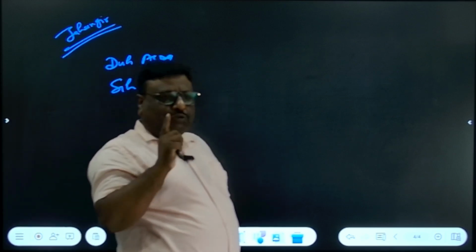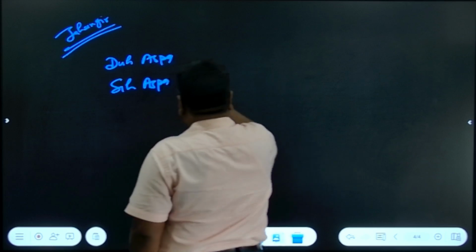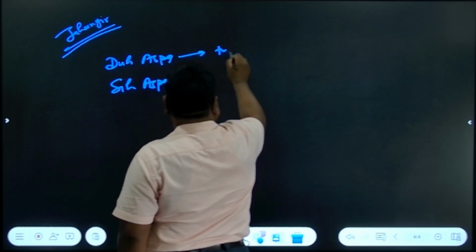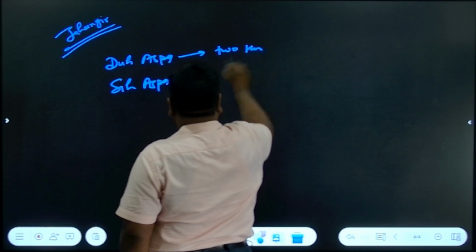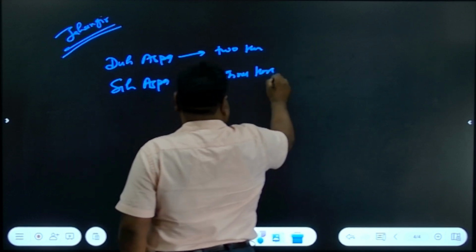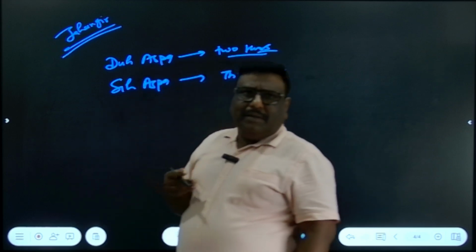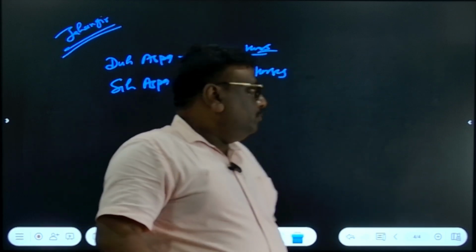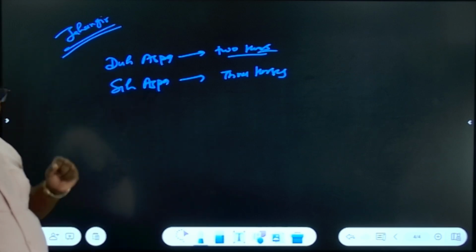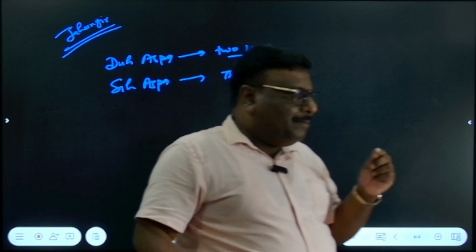Do-Aspa means one soldier will keep 2 horses, and one soldier will maintain 3 horses. There was also Ek-Aspa. Correct? So it was started by Jahangir.